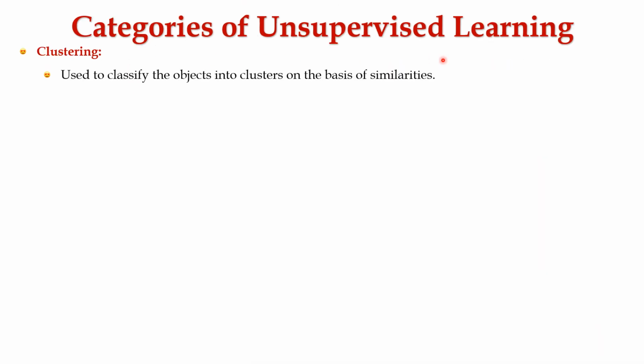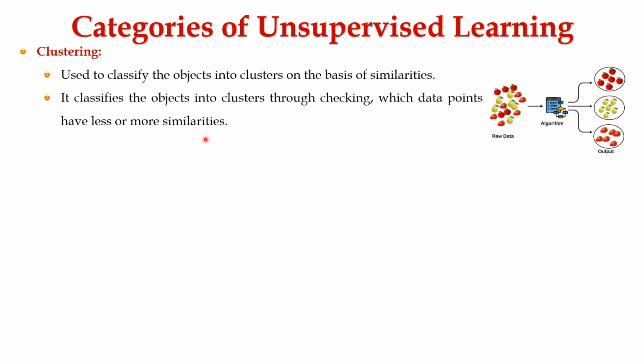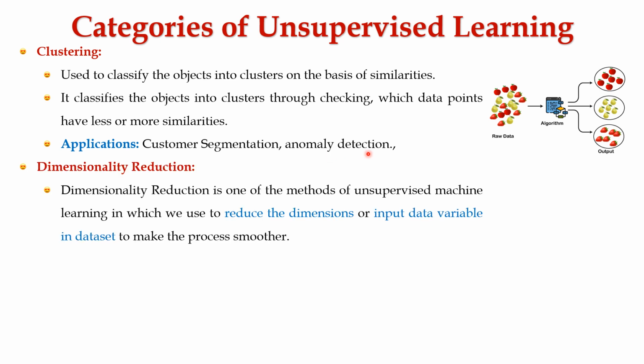Let's check out the categories of unsupervised learning. First comes clustering. It is mainly used to classify the objects into clusters on the basis of similarities. It classifies the objects into clusters by checking which data points have fewer or more similarities. Here, in this image, there are multiple fruits without labels. The ML algorithm forms clusters based on the similarities and differences of the fruits. A few applications of clustering are customer segmentation, anomaly detection, and so on.